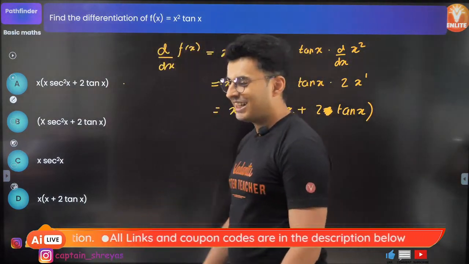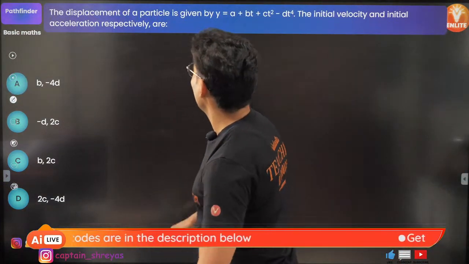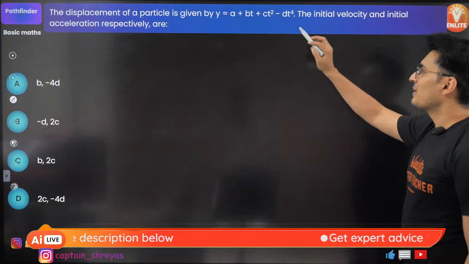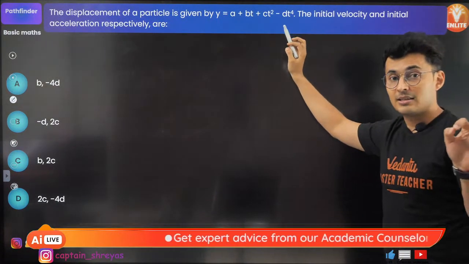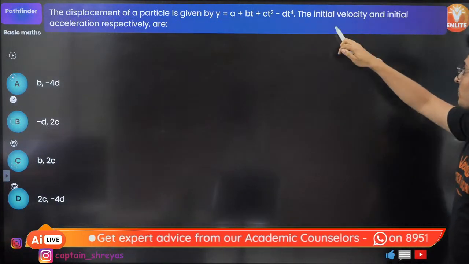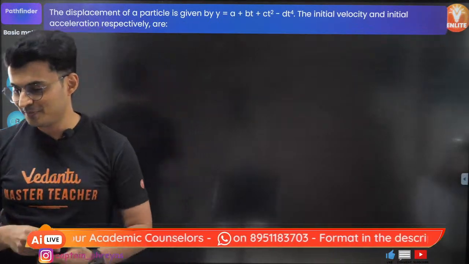Yep. So let's move on to the next one coming up on your screen. The displacement of a particle is given by a plus bt plus ct square minus dt raised to 4. This d is not the derivative d. It is a constant. Don't get confused. Find the initial velocity and initial acceleration. So this is a physics related question.